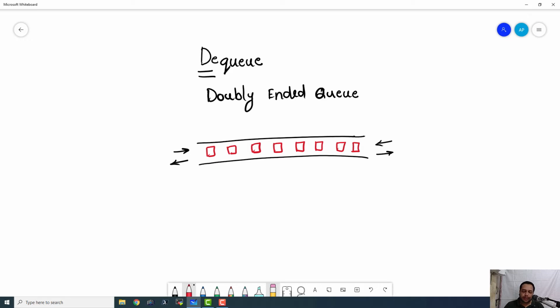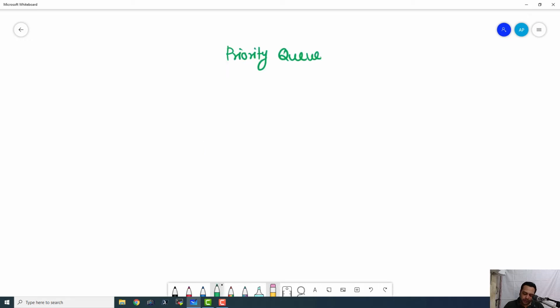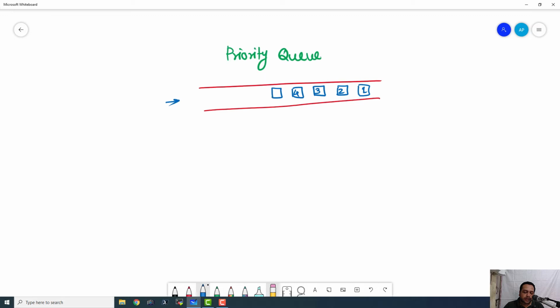And then there is something known as priority queue. So here in the priority queue, priority is associated with the data items. So it means that suppose if I NQ an item, then the position of that item in the queue will be decided as per the priority of that item. Okay. So all the items are always arranged as per the priority. So this is priority queue.